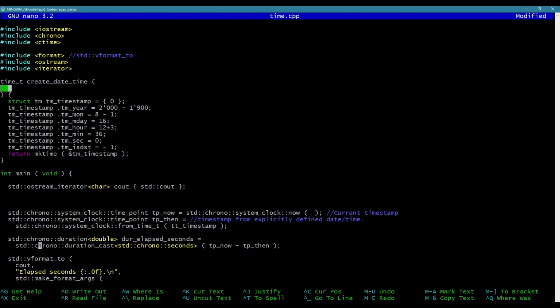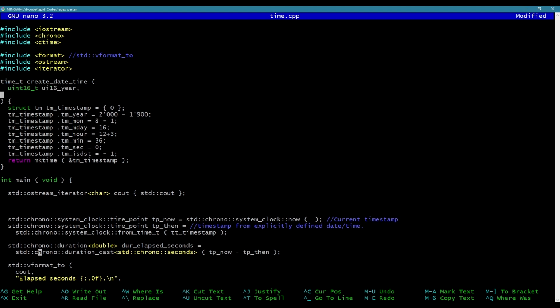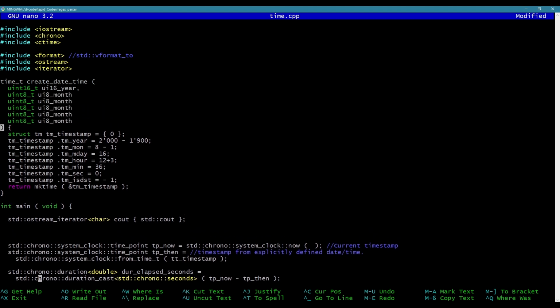I'm going to say uint16_t, ui16 year. That'll hold up to the year 65,535, which I'll be dead way before we reach that year, so I'm fine with that. uint8_t, you'll say ui8 month. Start pasting that because I'm using that a lot. So month, day. And then, I mean, I could say month day because it's not like the weekday, for example. Hour, let's say minute, we're going to say second. Okay.